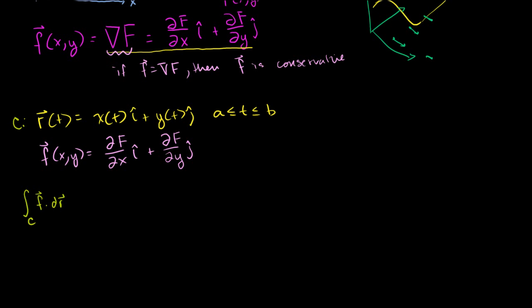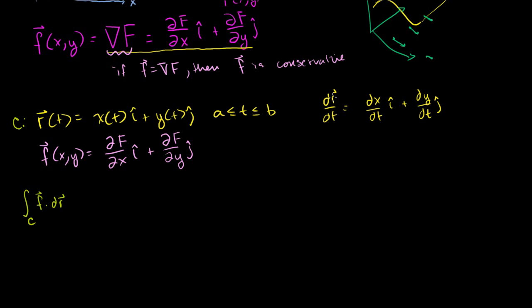I'll do that on the right over here. We've seen dr multiple times, but I'll solve it out again. dr/dt by definition is equal to dx/dt times i plus dy/dt times j.